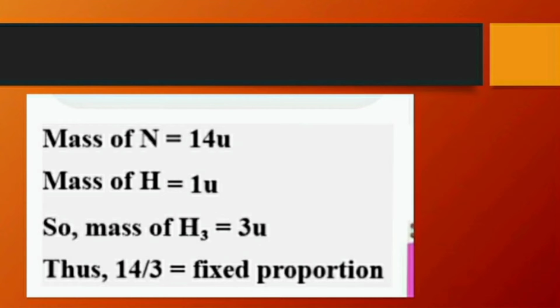So what this law says? In a chemical compound, for example ammonia, the elements, that is nitrogen and hydrogen, are present in a definite proportion or constant proportion by mass. Constant proportion means it won't change. So the ratio of masses of nitrogen and hydrogen is 14:3.